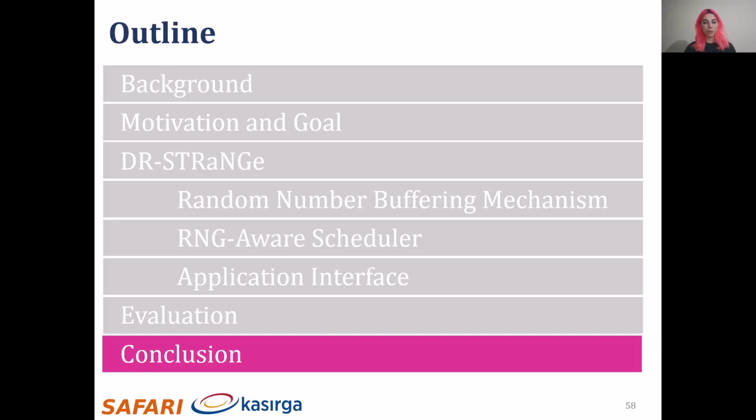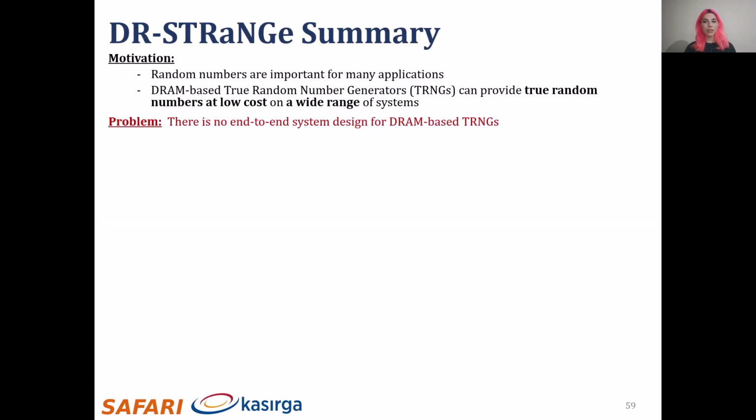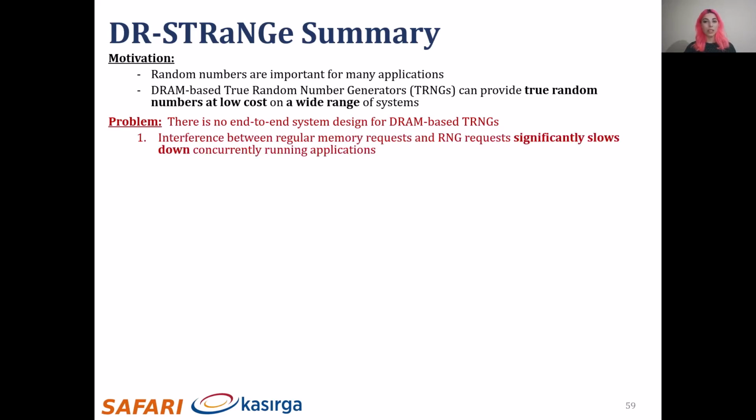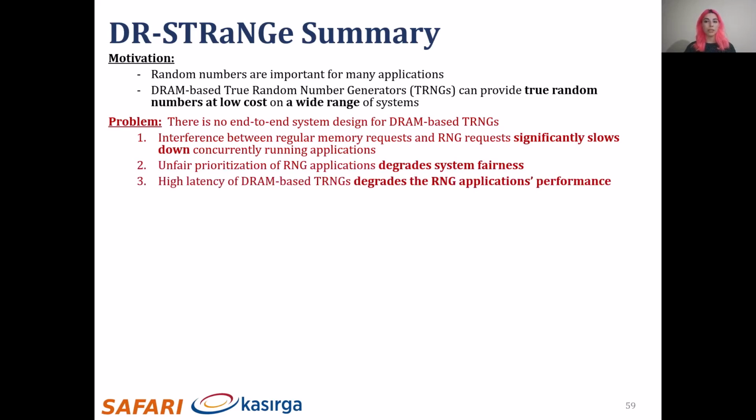Now let me conclude. This paper tackles 3 key challenges for using DRAM-based TRNGs in real systems. The RNG interference that significantly slows down concurrent running applications, unfair prioritization of RNG applications that degrades system fairness, and the high latency of DRAM-based TRNGs that degrades the performance of RNG applications. The goal of this work is to design an end-to-end system for DRAM-based TRNGs with low cost and high performance.